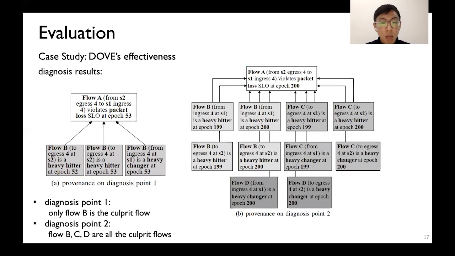The analysis results are shown in the DAG. The first alert is mainly caused by flow B. The second alert is due to flows B, C, D. Note that this corresponds to the real traffic change.